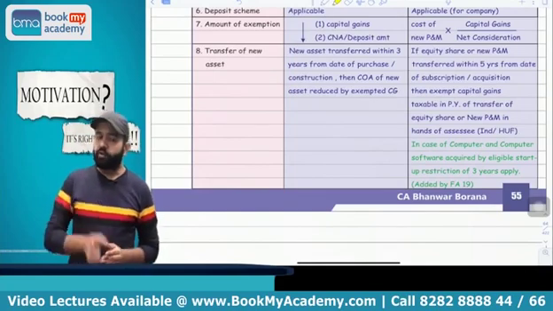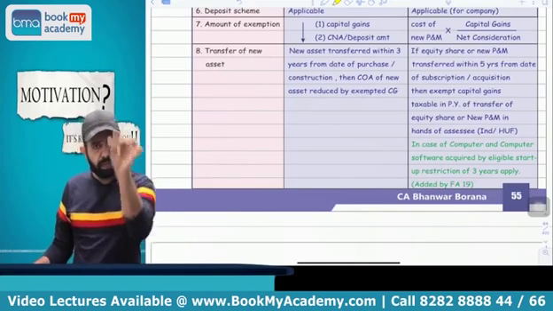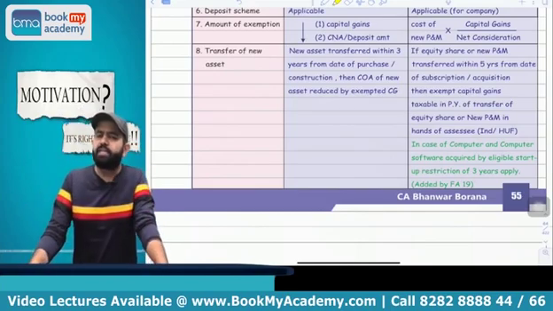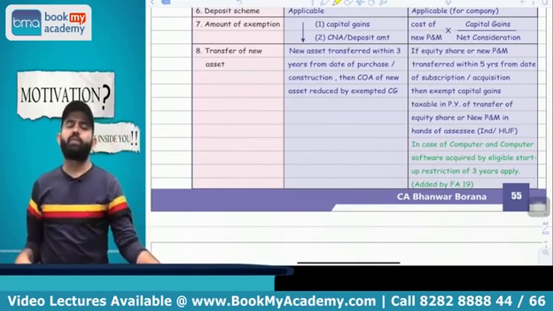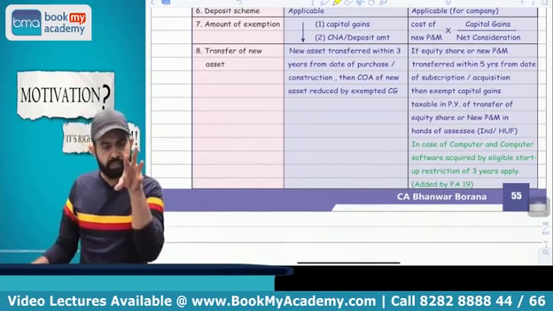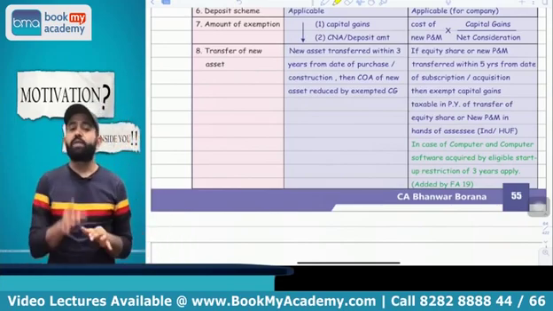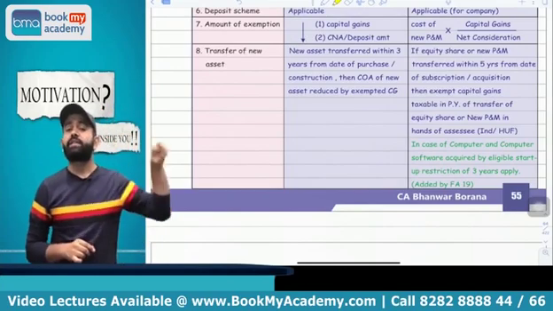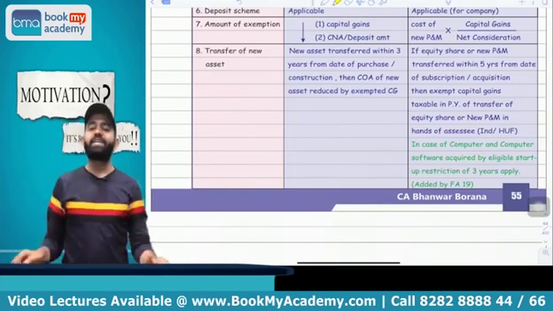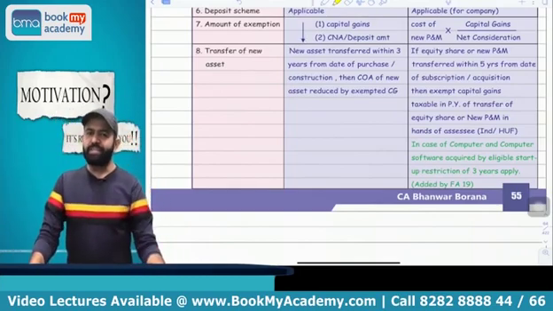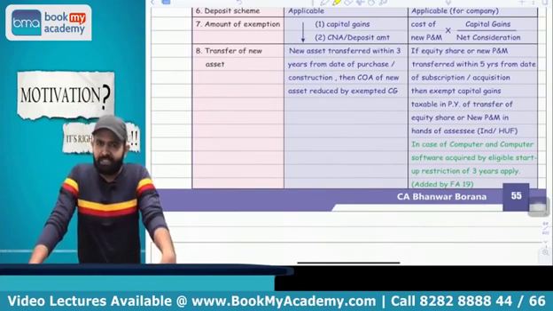Now try to understand, there is one more restriction, and that restriction is that the startup company should not transfer the new plant and machinery within 5 years from the date of its acquisition. If it is transferred within 5 years, then capital gain on plant and machinery will be taxable in the hands of the company. But whatever exemption was claimed earlier by individual and HUF will be treated as LTCG in the year in which the company transfers the plant and machinery. You got my point or not?